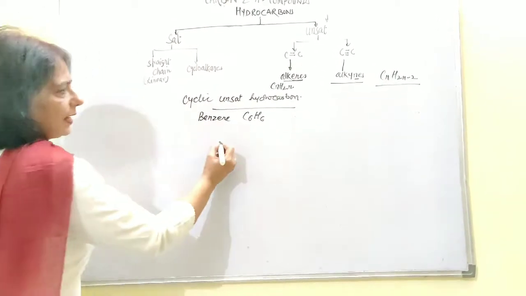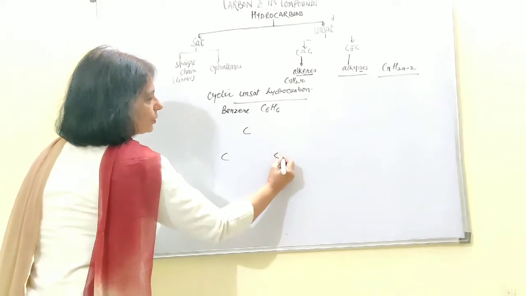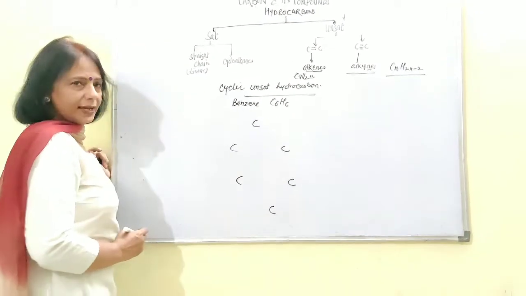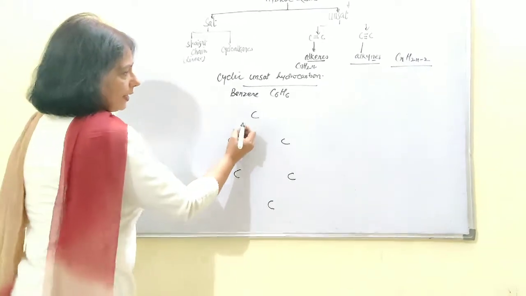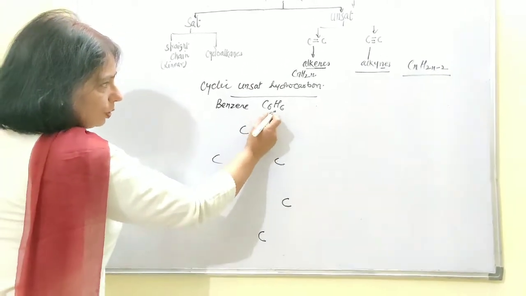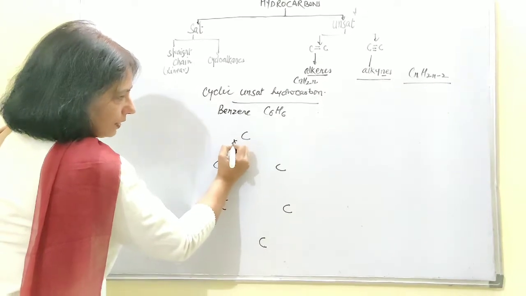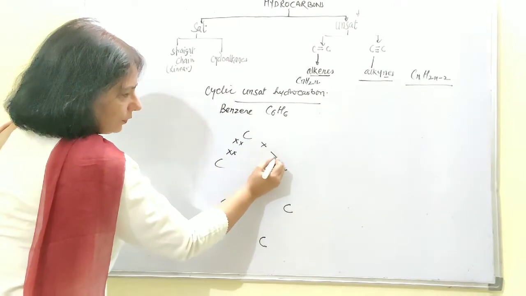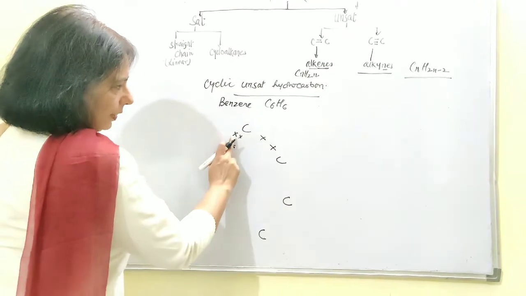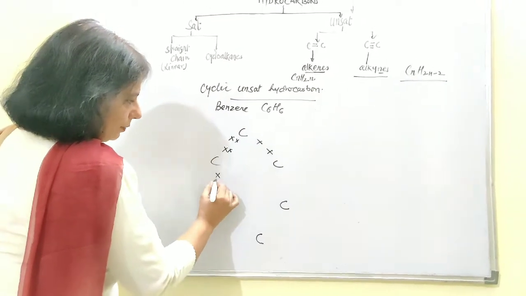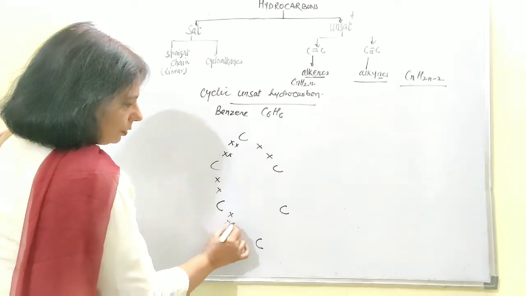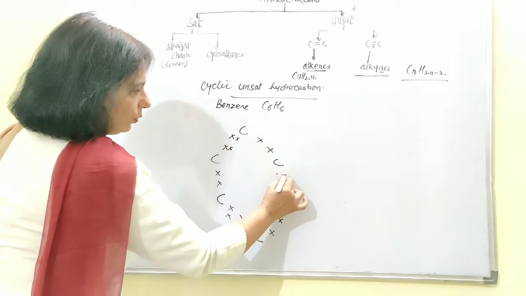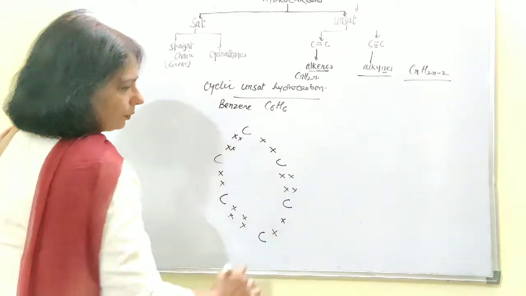In that case, because 6 carbon atoms are there, you have to draw them in the cyclic form, in the hexagonal form. Okay. Then here you will draw a double bond, and this side you will go for a single bond. Then single bond, then you will go for a double bond. Then single bond, and you will go for a double bond.